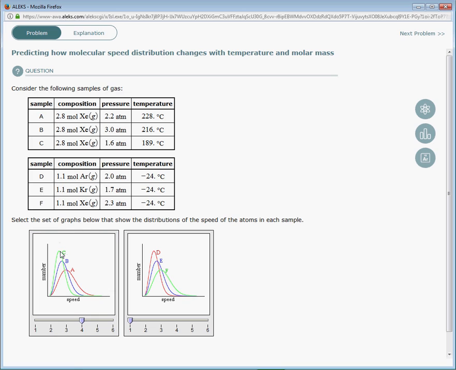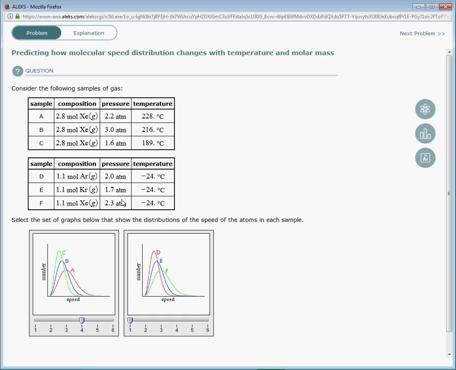Here, C is at the lowest temperature and is moving at on average the lowest speed, because the peak of the graph is furthest to the left on the speed axis, followed by B, which is the next lowest temperature, followed by A, which is the highest temperature. So this is the correct graph. Now let's look at this other example.